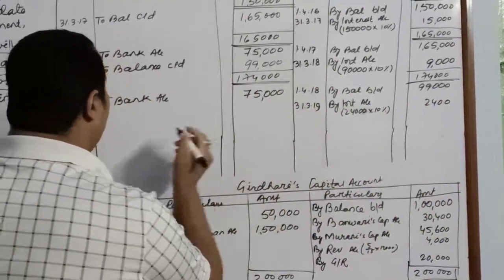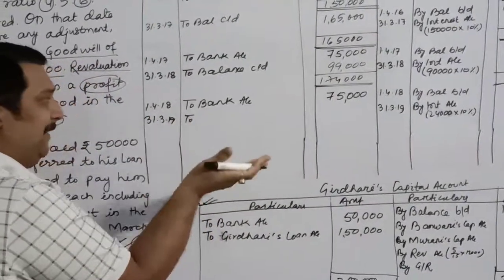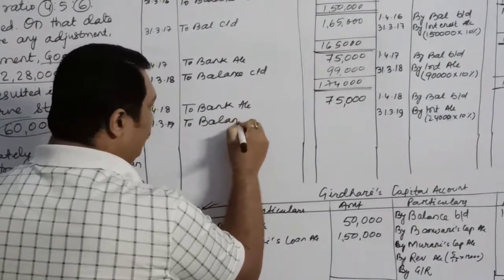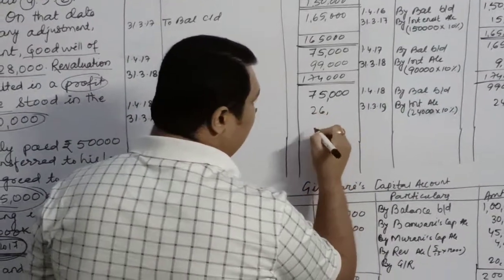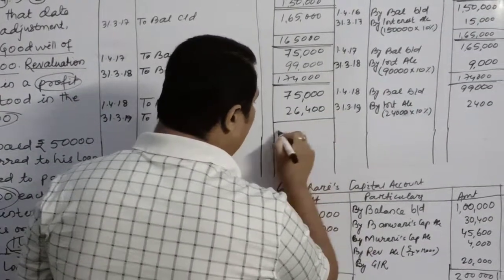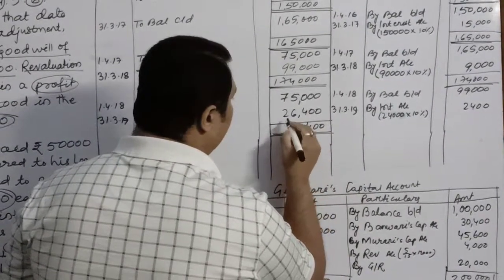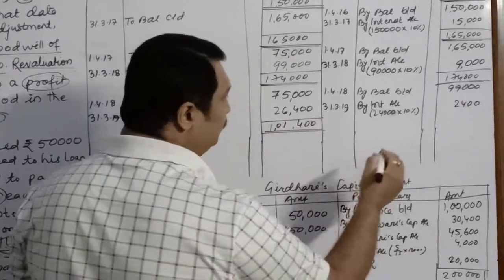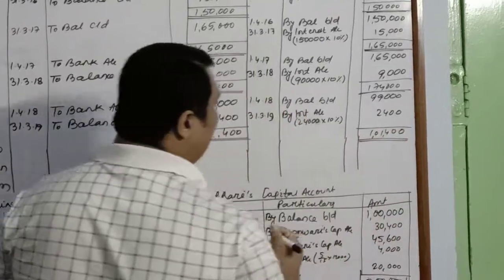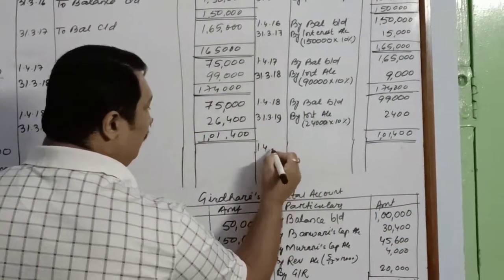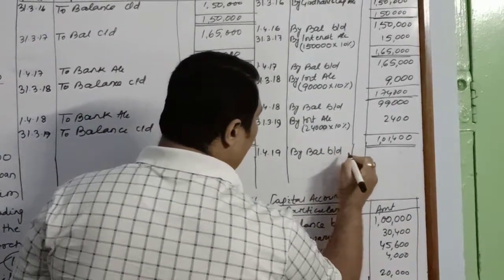Since this is the end of the year, we will have to close it without paying, because the installment will be paid on 1st April. So we'll write over here "To balance carried down". It will be rupees 26,400. We will add both the sides. It is 1,01,400. Here also 1,01,400. It will be forwarded on 1st April 2019 "By balance brought down"